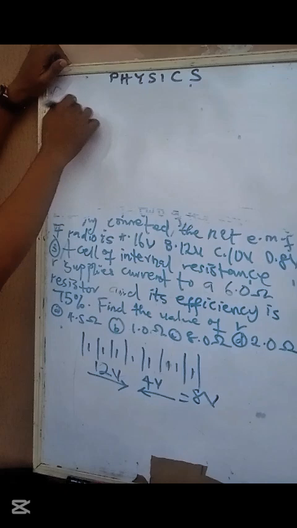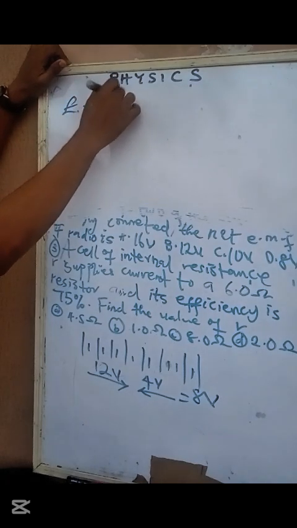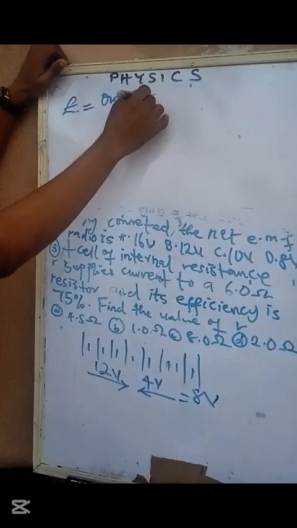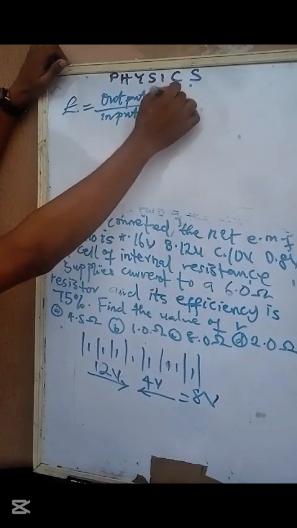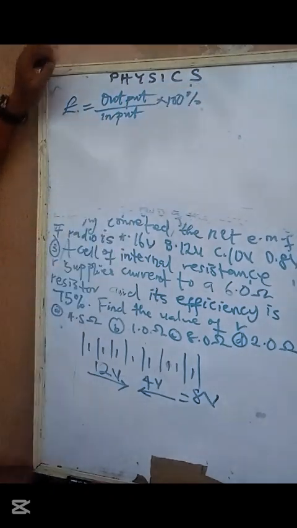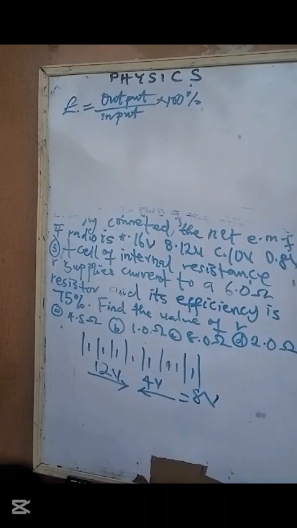Circuit, this type of circuit, is sometimes considered as a machine. And you know machines have efficiency, right? What's the efficiency of the machine? Output over input times 100%. So the question is, what is the output?